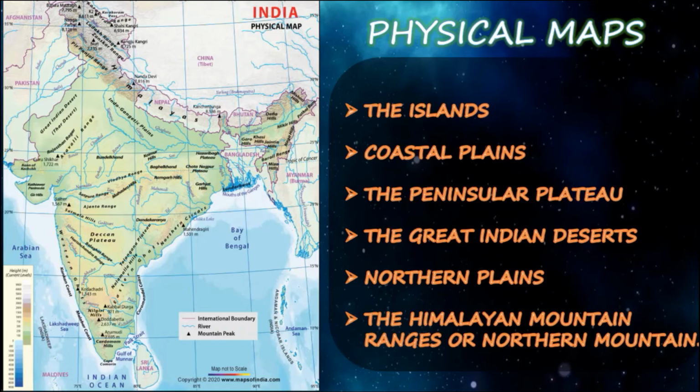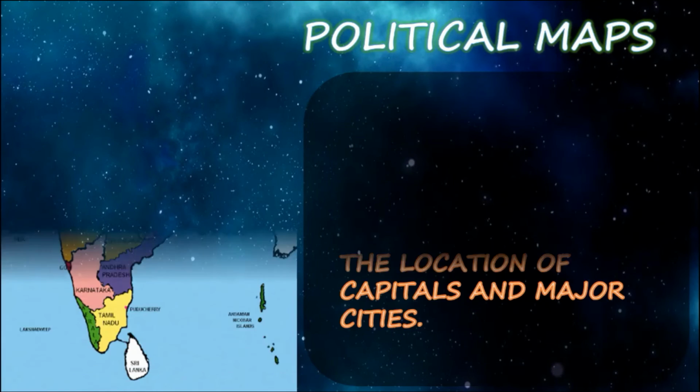So what is all about the physical map? A physical map is one which shows the physical features of a place or a country, like rivers, mountains, forests, lakes. You can see in the picture that rivers are in blue color, along with mountains, forests and lakes. The physical features are usually shown in different colors. Rivers and lakes are shown in blue. Low elevations are shown in dark green, and as elevation increases the color becomes light green and eventually orange. Clear? So this is all about the physical map.